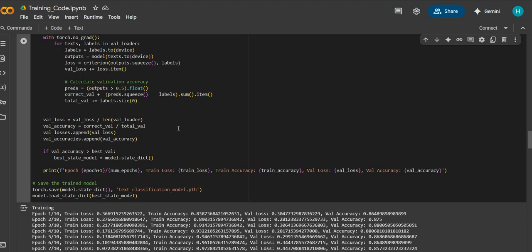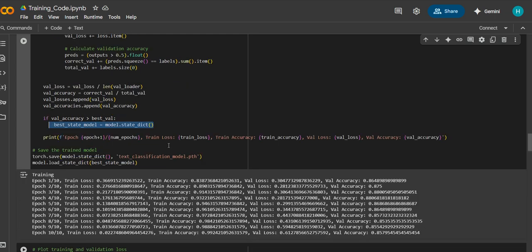For that we use one condition: if the validation accuracy is greater than the best accuracy, then we save the model using the function called best state model.